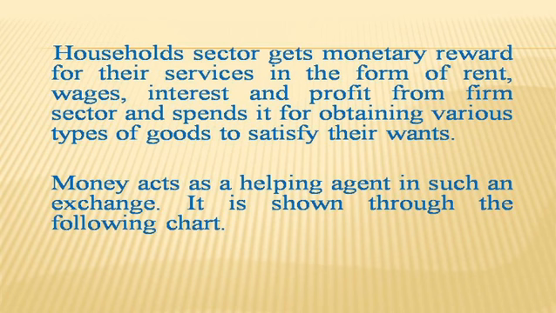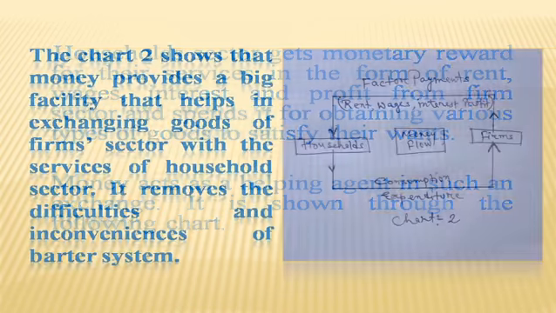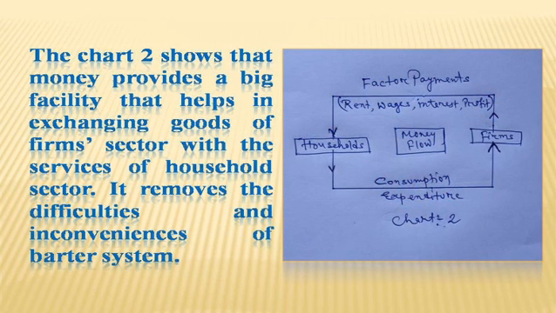So how the money flow takes place is shown in our next slide, that is chart 2. Chart 2 shows that money provides a big facility that helps in exchanging goods of farm sector with the services of household sector.